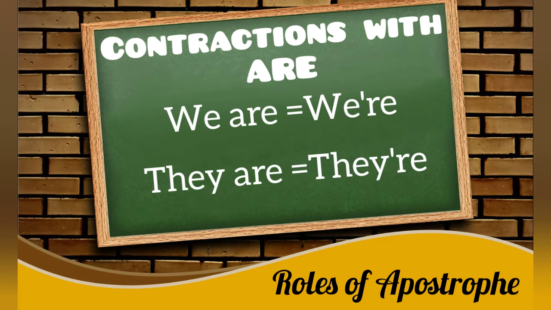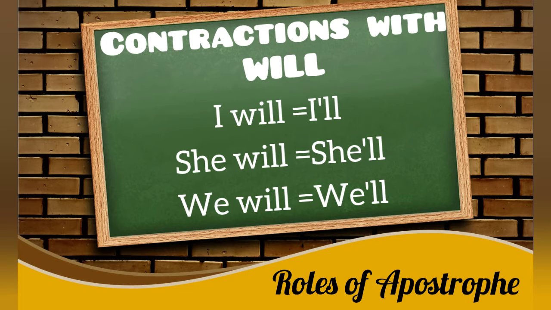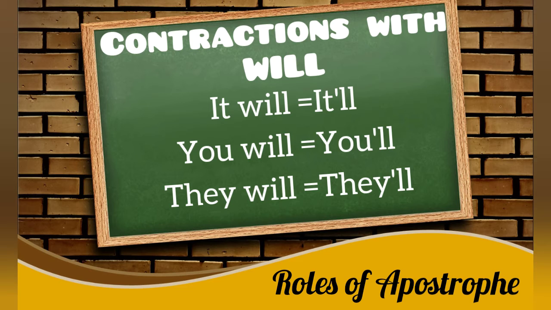They are going will be pronounced in contraction like they're going. Now some contractions with will. I will be there, then you can say I'll be there. She will come, you can say she'll come. We will find it, then you can say we'll find it.